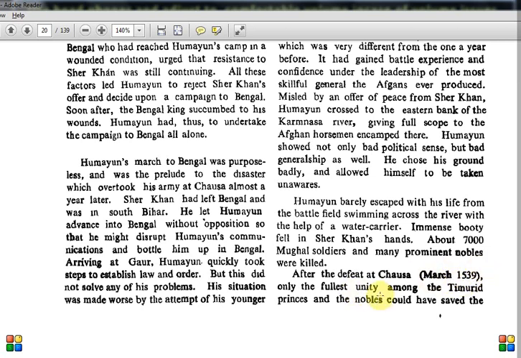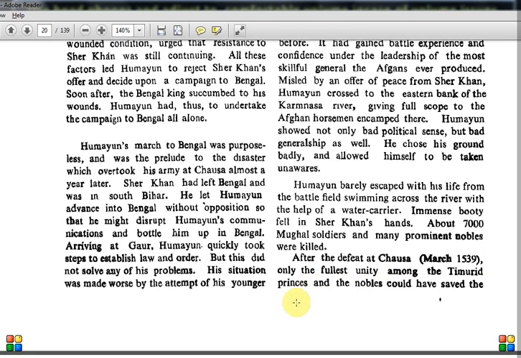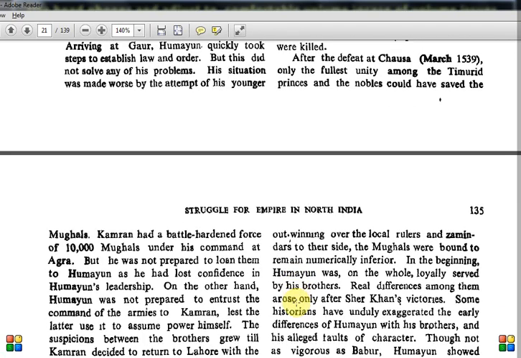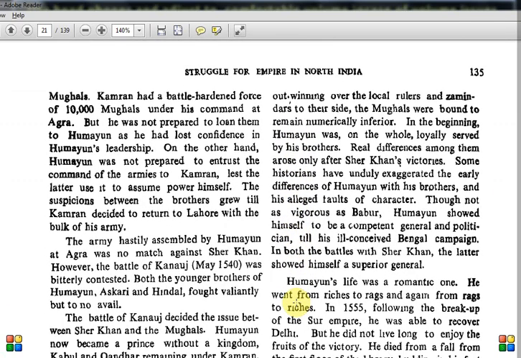Only the fullest unity among the Timurid princes and the nobles could have saved them. As I said, the Timurid princes means the Mughal princes. If they had helped each other, this battle could have been won. But ultimately Sher Shah won the Battle of Chausa. Kamran had a battle-hardened force of 10,000 Mughals under his command at Agra, but he was not prepared to loan them to Humayun as he had lost confidence in Humayun's leadership. So again the same thing: Kamran did not help him with the 10,000 Mughal army people he had.